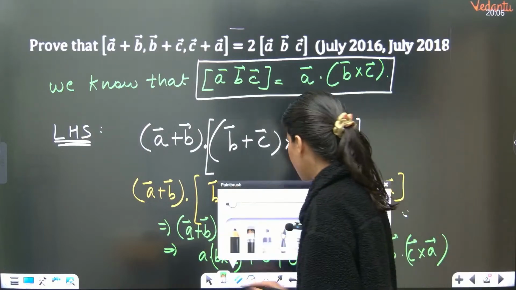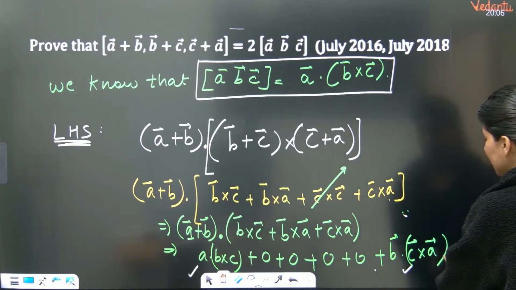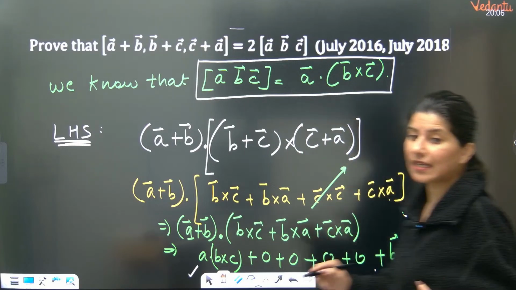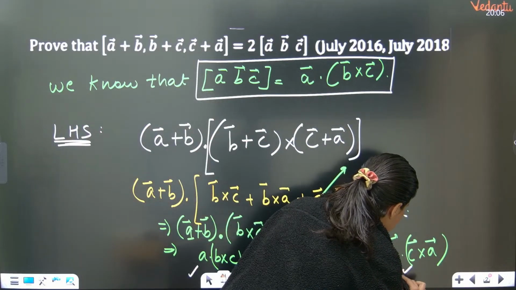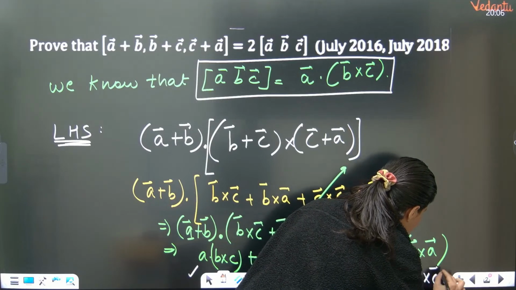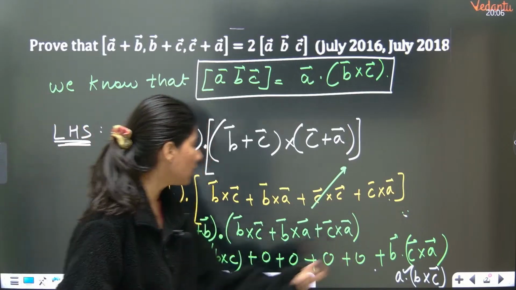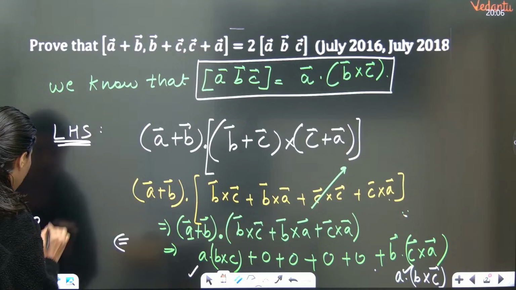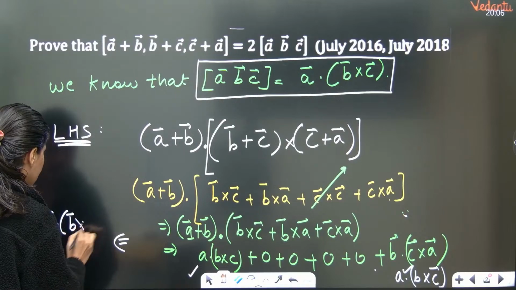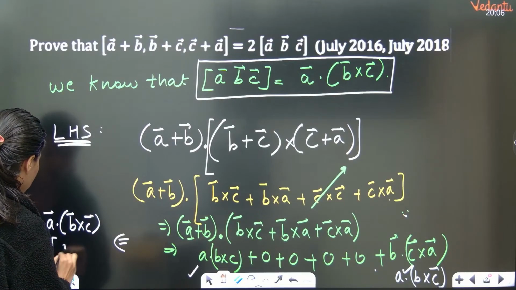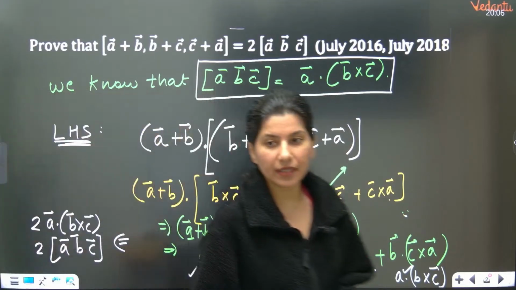If you can see this, this is A dot B cross C. This is B dot C cross A. Now, B dot C cross A is following the cyclic order, so we can write this as A dot B cross C. And this is already A dot B cross C. So A dot B cross C plus A dot B cross C is going to give you twice A dot B cross C, which is 2 times box A, B, C. So this is how it is going to be.